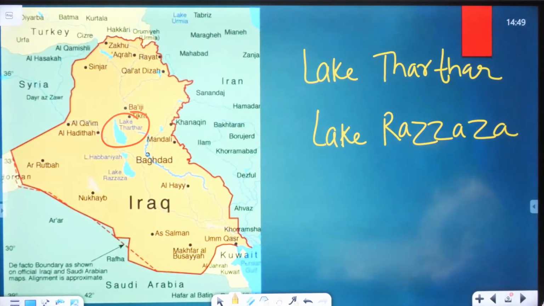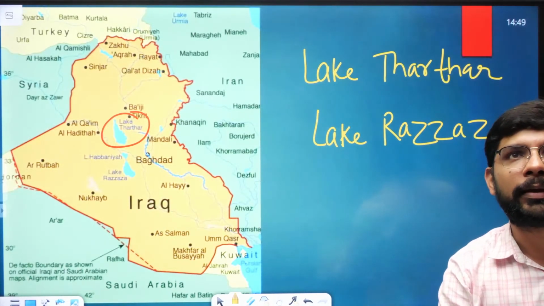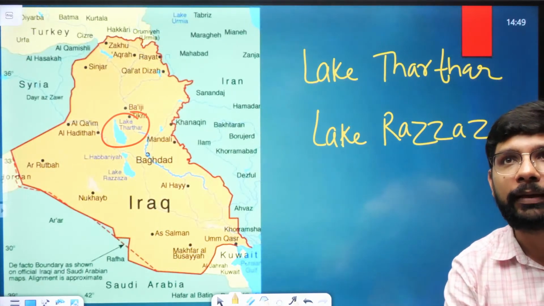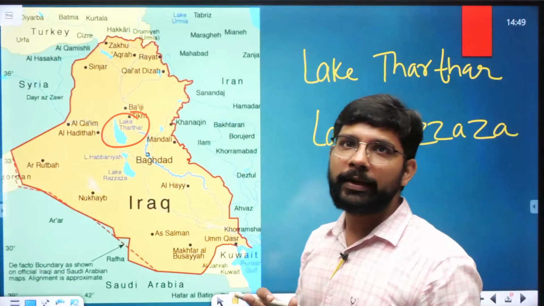Lake Raja and the Lake Thar are the important lakes in Iraq. Clear? यहाँ तक सबको clear है?